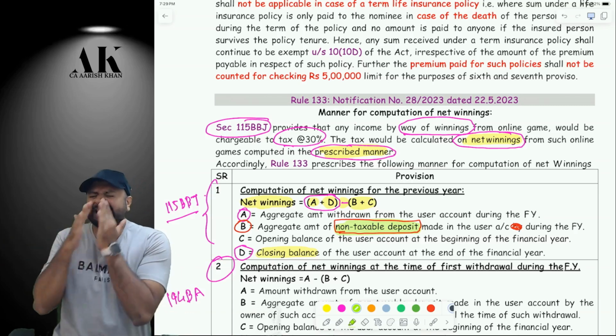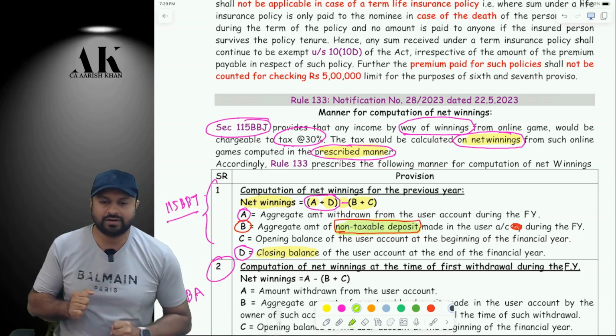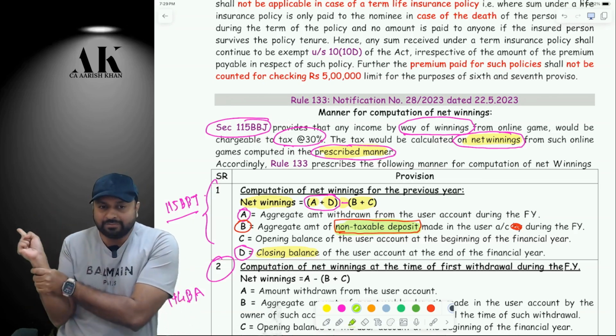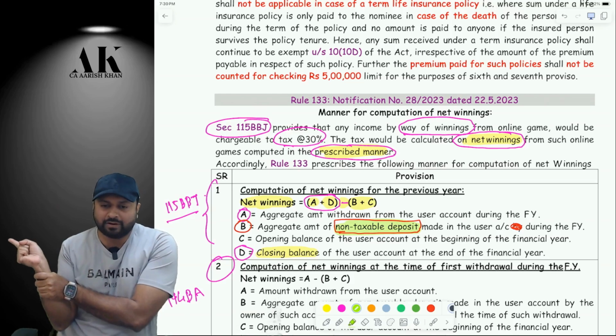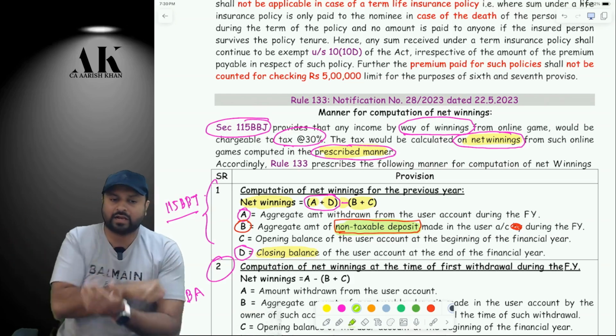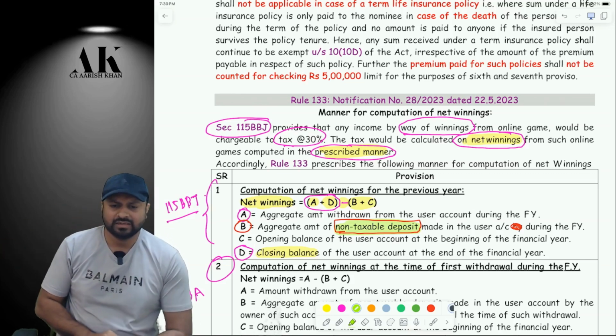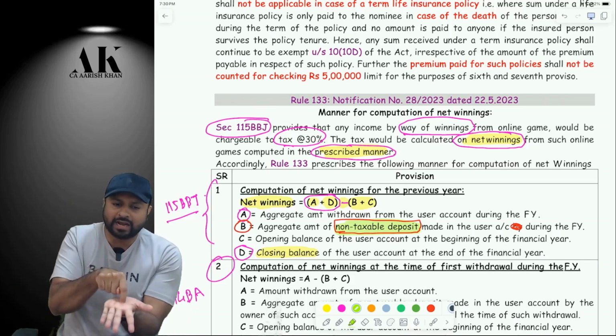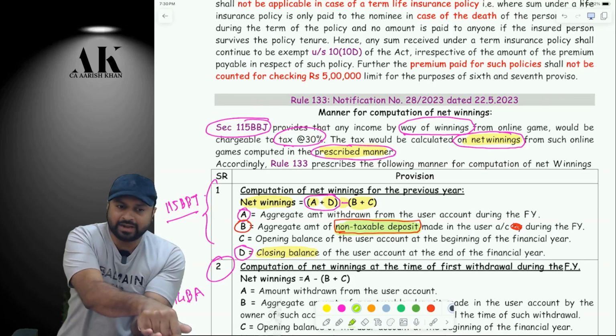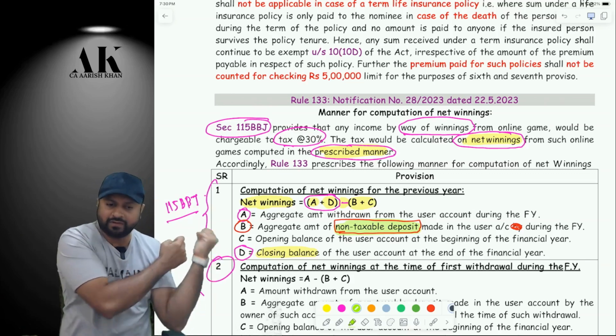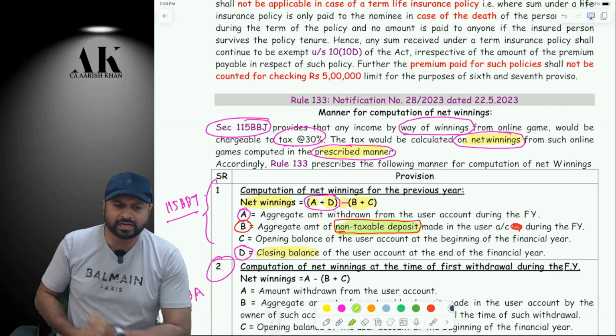The money, at least reply na yaar. Why am I taking a live session then if you don't want to reply? The money which I am transferring, the 10,000 rupees which I have transferred from my ICICI bank account to Dream 11 account, have I paid tax on that 10,000 rupees or not? Please tell me. Yes, sir. So if it goes to my Dream 11 account, and if I withdraw from the Dream 11 account, will I again pay tax on that 10,000 rupees? Logically, tell me.